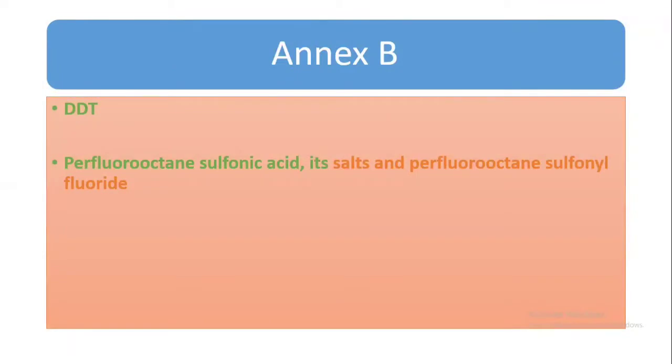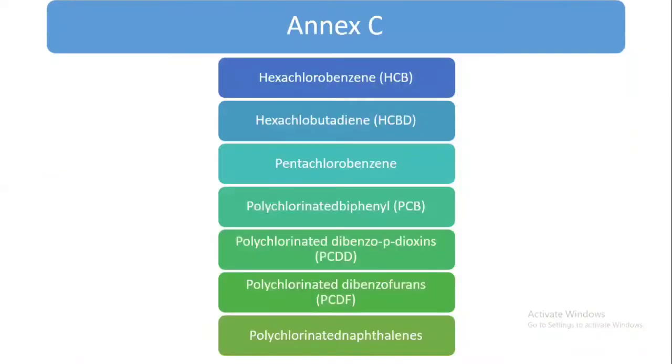Now I will talk about Annex B. We have DDT, perfluorooctane sulfonic acid, its salts, and perfluorooctane sulfonyl fluoride. Now we have Annex C. We have hexachlorobenzene, hexachlorobutadiene, pentachlorobenzene, PCBs, PCDD, PCDF, and PCNs.